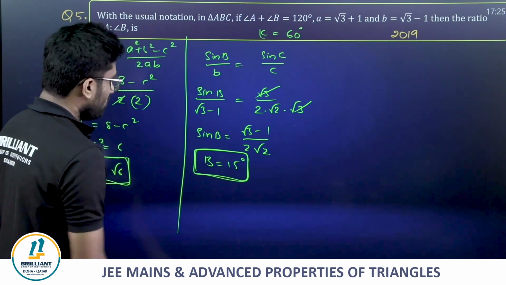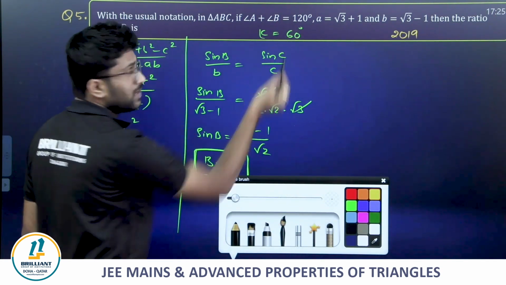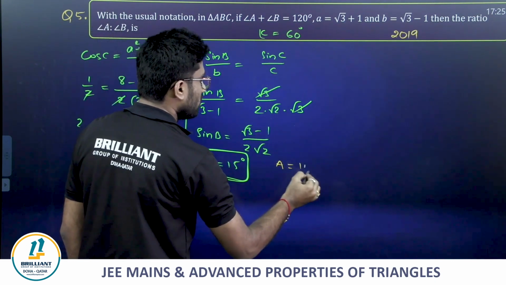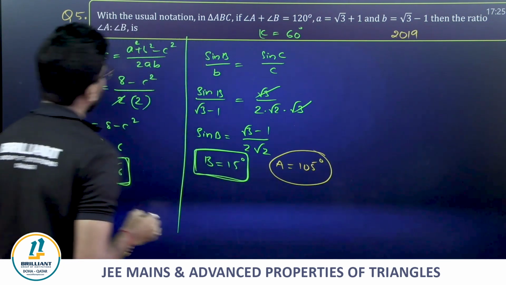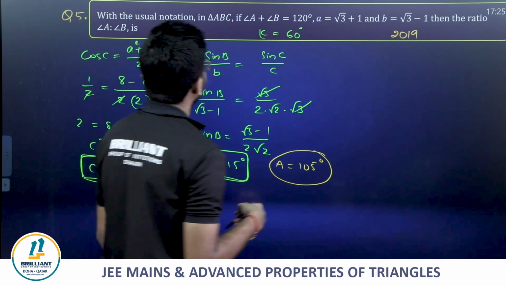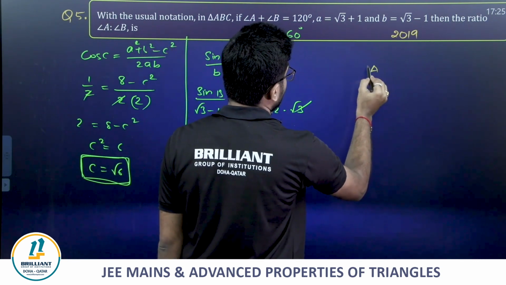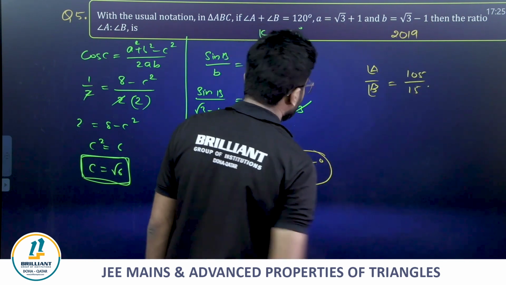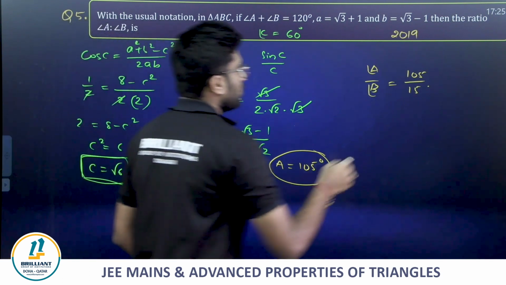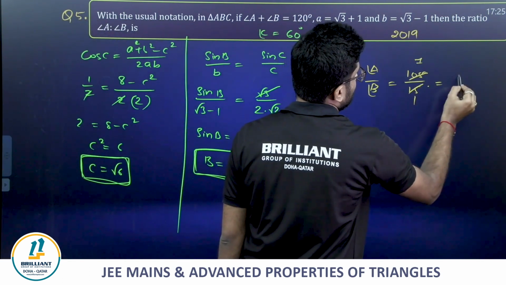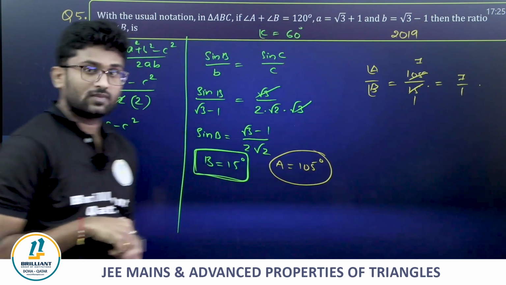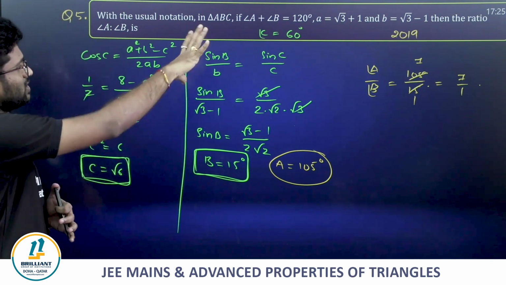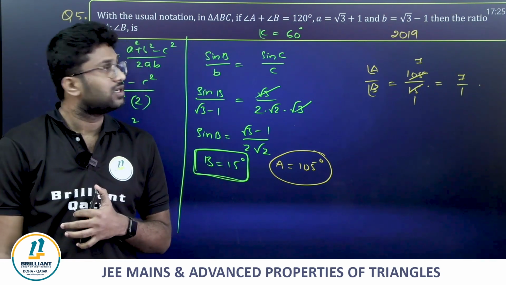Very simple. If B is 15, then A plus B equals 120 degrees, so A is 120 minus 15, which equals 105 degrees. Now they are asking angle A by angle B, in degrees. So angle A by angle B equals 105 divided by 15, which is 7 by 1. Guys, clear? 7:1. Very simple. This question was asked in the year 2019.